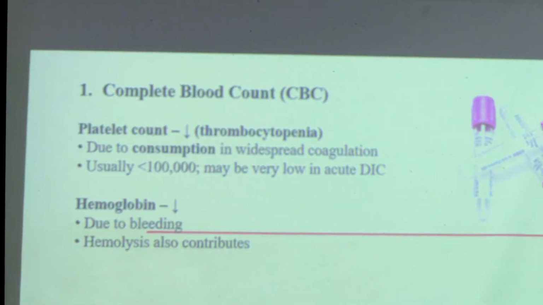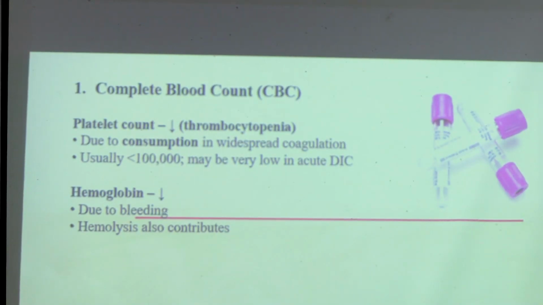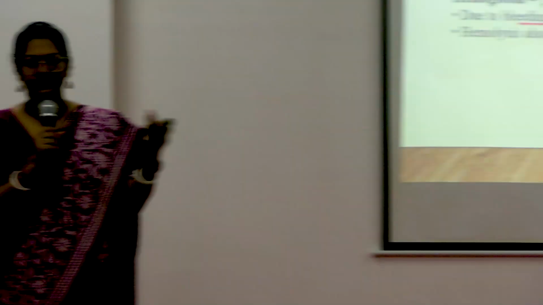So what is this vial? Any idea? What vial is this? EDTA, very good. So EDTA vial is needed for CBC. Any other investigation you remember that we can do with the EDTA vial? After CBC, which investigation do we think of? If we need to see the slide, it is peripheral blood smear.